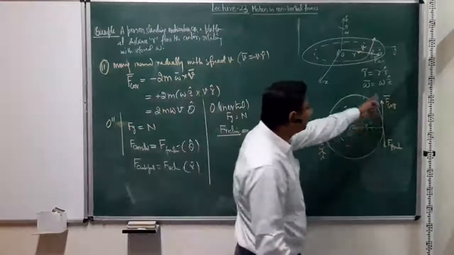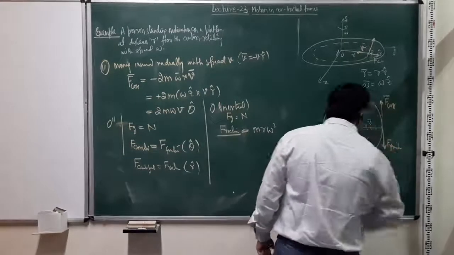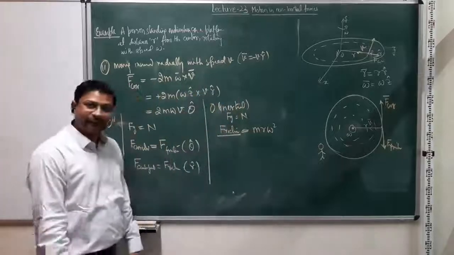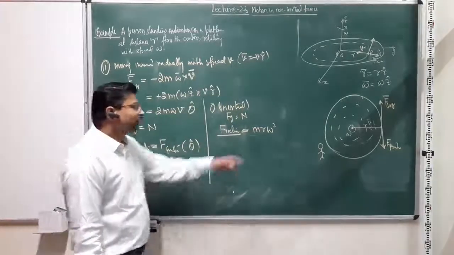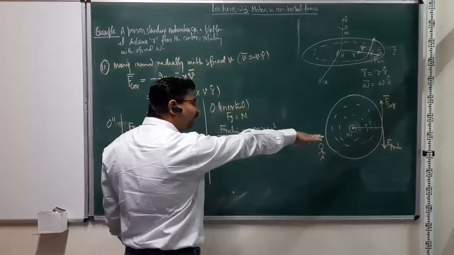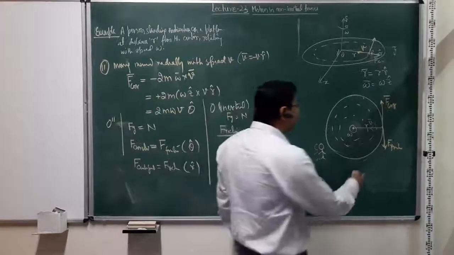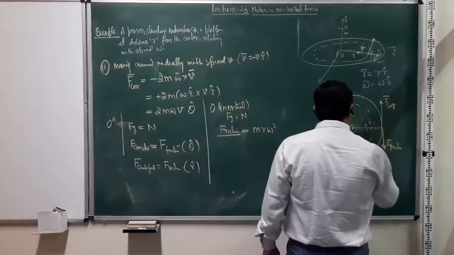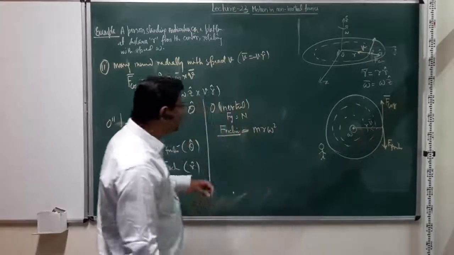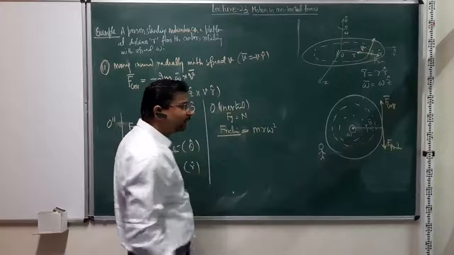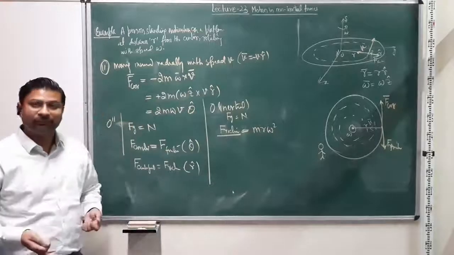What about this sideways push? What about this component of friction? What is its effect? Now to see the effect of that friction, we have to look for the effect of this rotation. When the person was going in a circle of constant radius, it had some angular momentum, right?